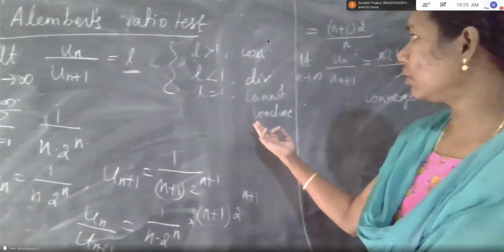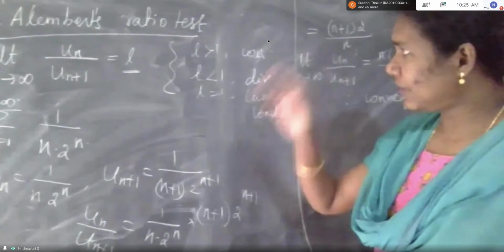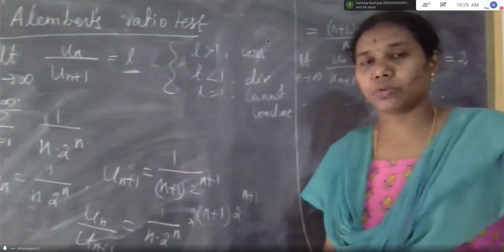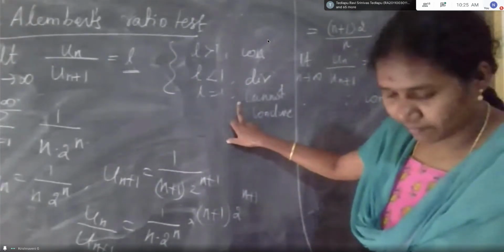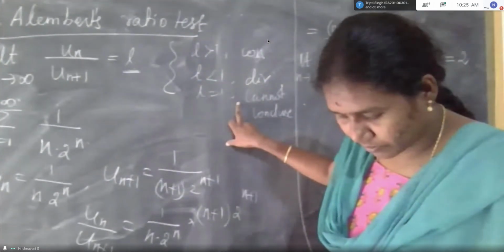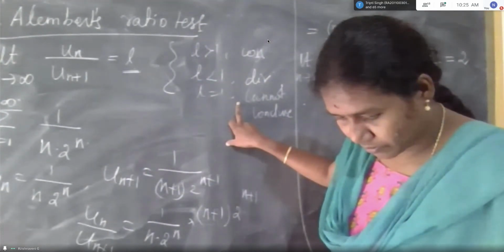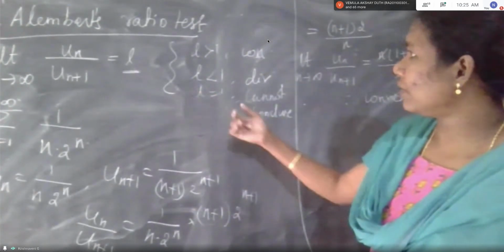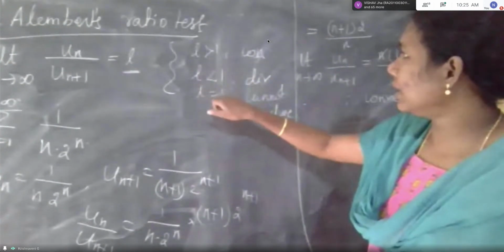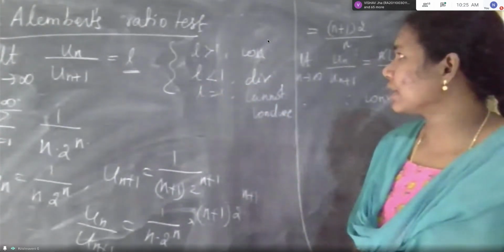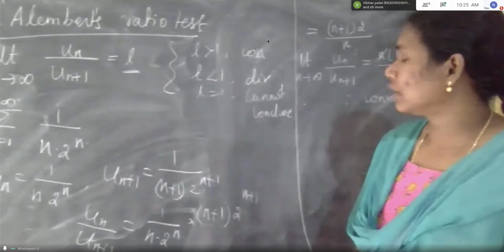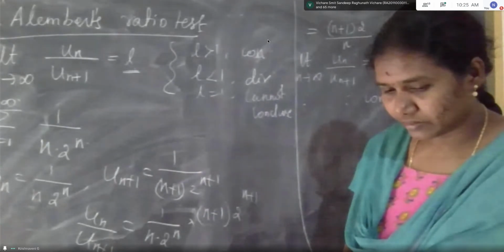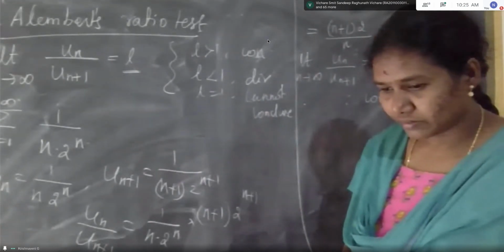This is greater than 1, less than 1, equal to 1 only. Both tests are different. If in the previous test we get the value of un by vn as 0, then we will use another test.